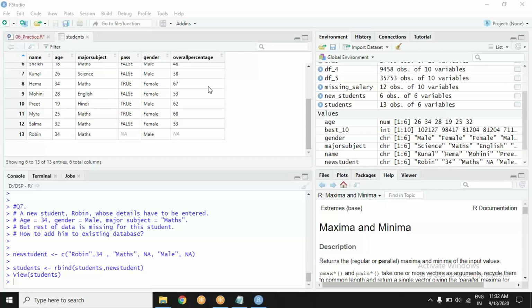So let's check your mail. I have sent you a dataset and there is an R code along with it. So you would spare some time with it.